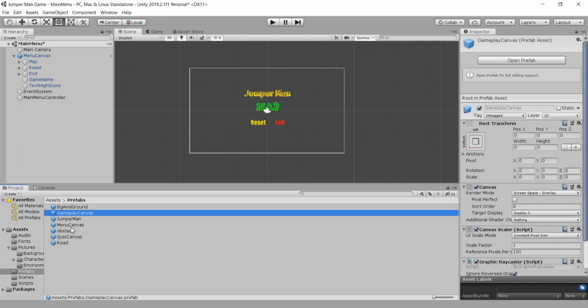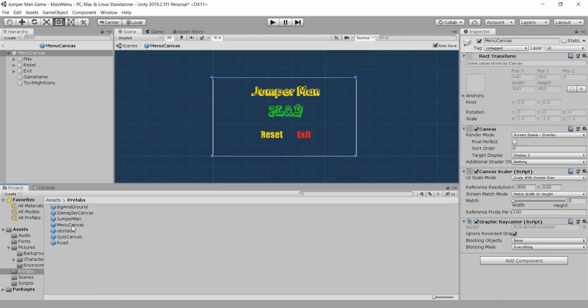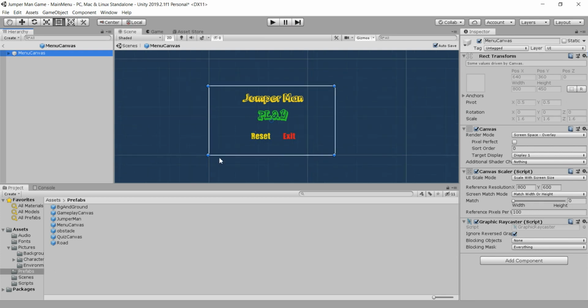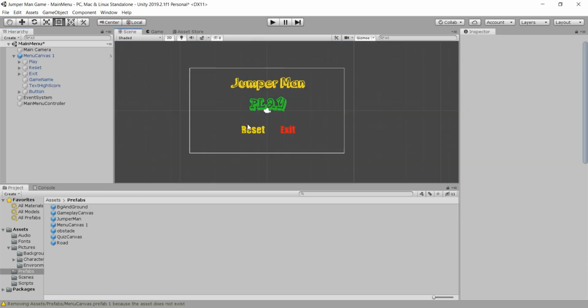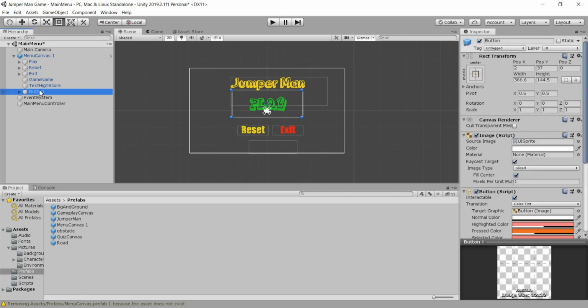So I'll one more time open this main menu canvas, and actually, yeah, we deleted that from the prefab, so I will one more time import that in the scene. And now I quickly imported this one more time, and now we have that button, the button that we deleted by some great mistake at the beginning.